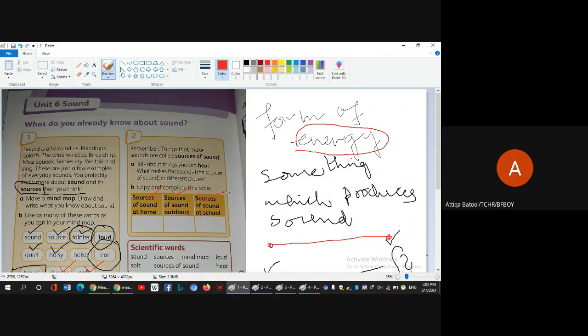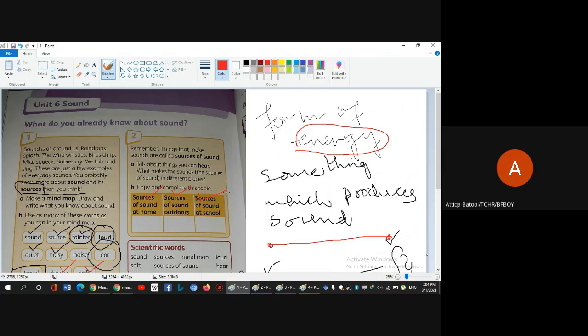The sources of sound outdoors. When you go out from home, if you are visiting any restaurant or shopping mall, you can hear chit chat in the shopping mall, the sound of trolleys, the sound of steps of the people, little low sounds of the people, talking, eating, munching. These are different kinds of sounds. And if you are on the road, there are different vehicles, horns. These are so many sounds which are outdoors.